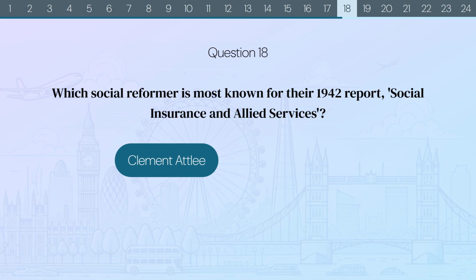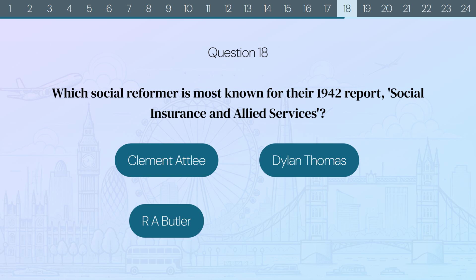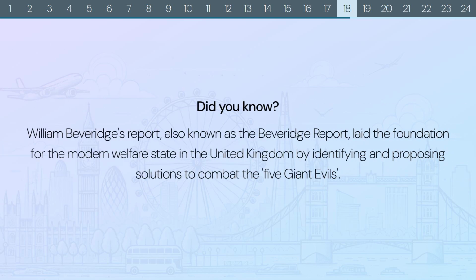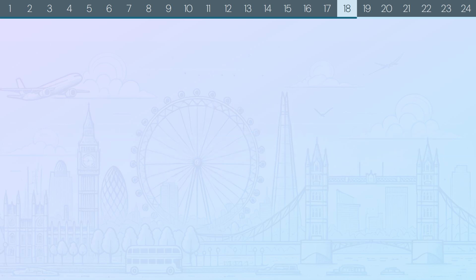Clement Attlee, Dylan Thomas, R.A. Butler, or William Beveridge? The correct answer is William Beveridge. Did you know? William Beveridge's report, also known as the Beveridge Report, laid the foundation for the modern welfare state in the United Kingdom by identifying and proposing solutions to combat the 5 giant evils.